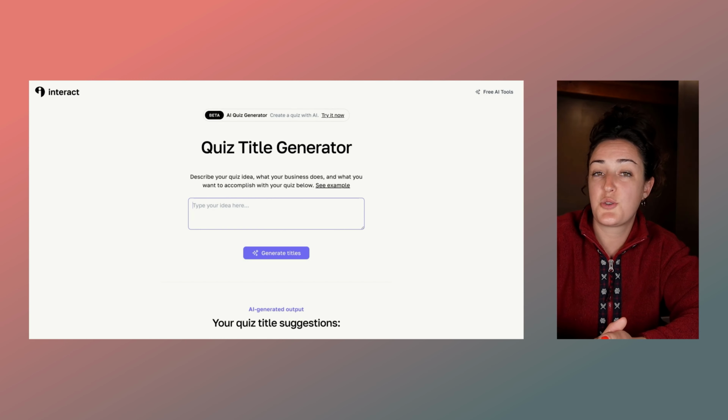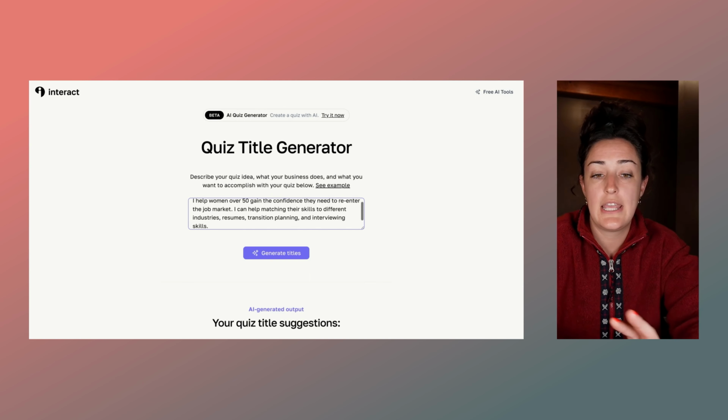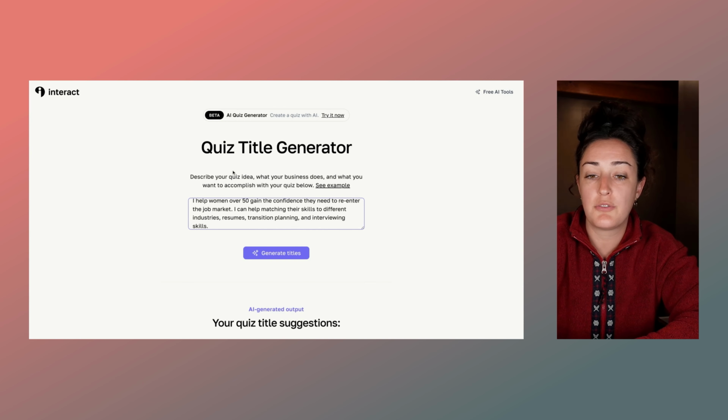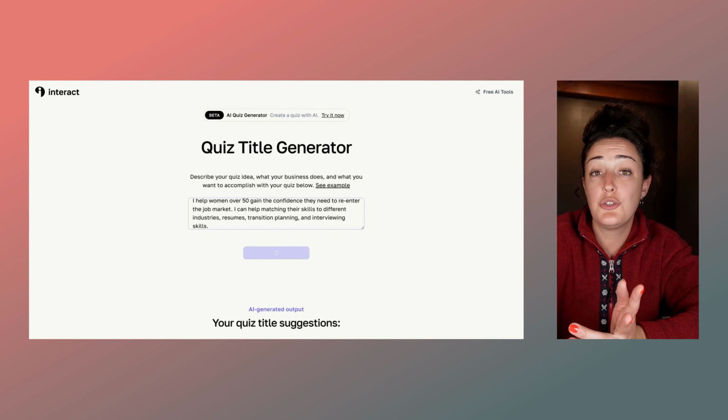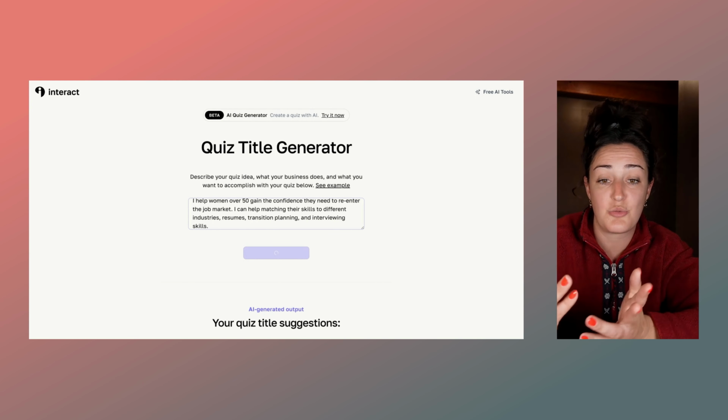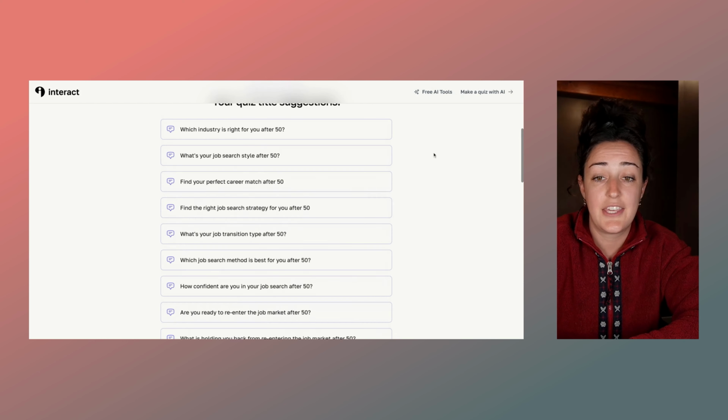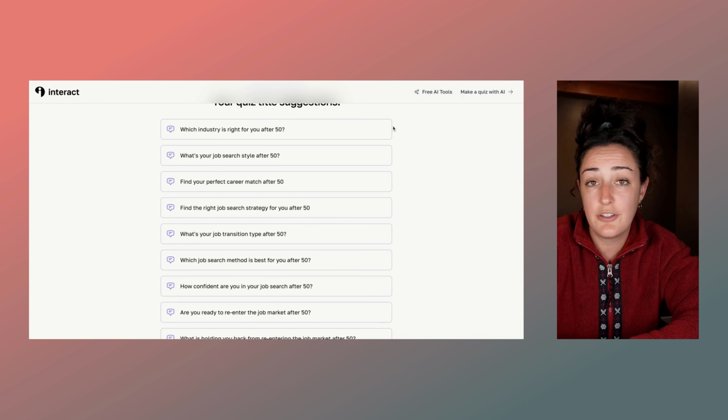Another way you can use this tool is simply telling the generator what it is that you do. In this case, let's say we help women over 50 re-enter the job market. I added a few specific services that we support with, and I'll click Generate Titles. You could even copy and paste your About page right into this little text box here. Here's a quiz on which industry is right for you after 50.